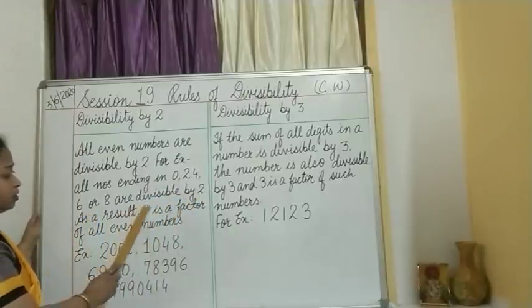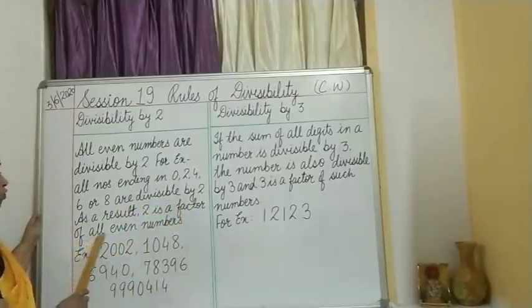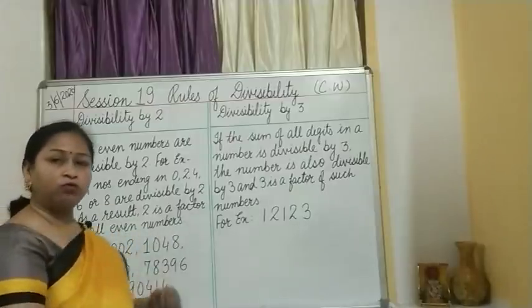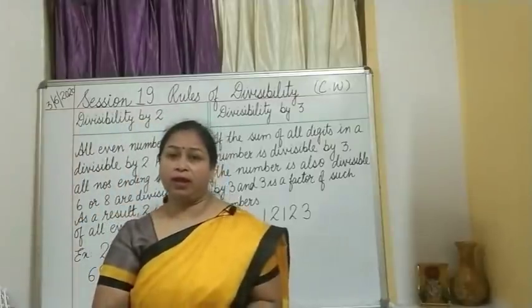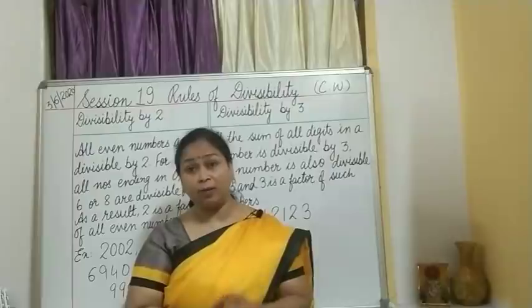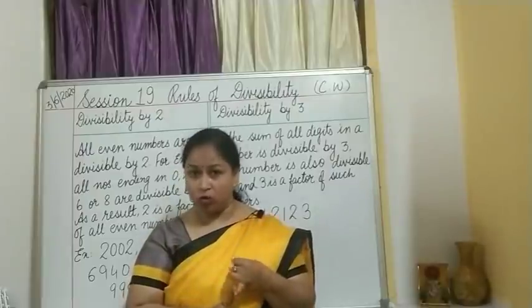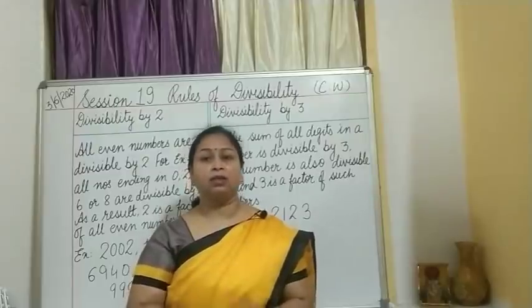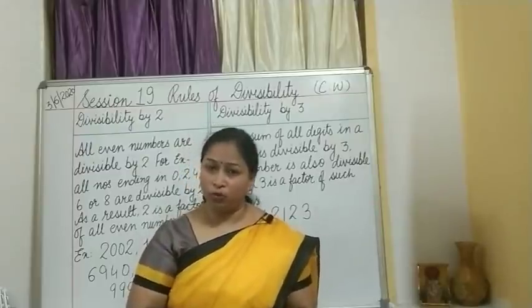As a result, 2 is a factor of all even numbers. So, what have we studied just now? We studied that all even numbers are divisible by 2. That means any number ending in 0, 2, 4, 6 or 8 is divisible by 2.